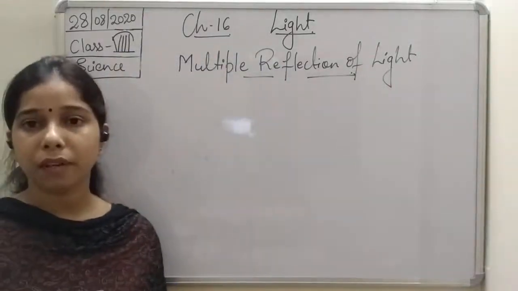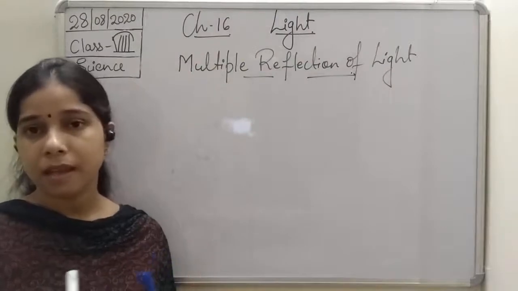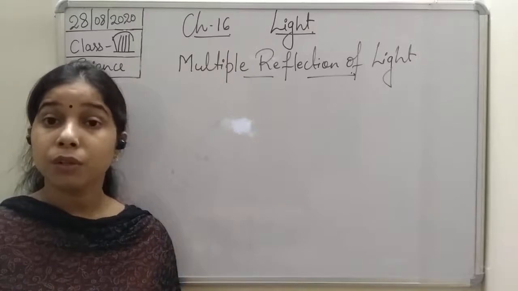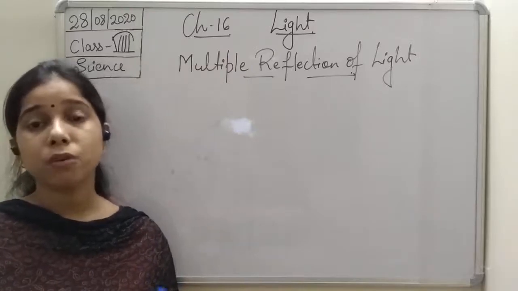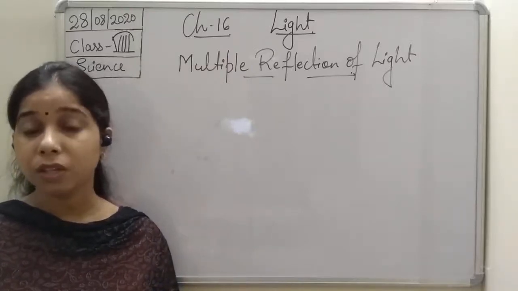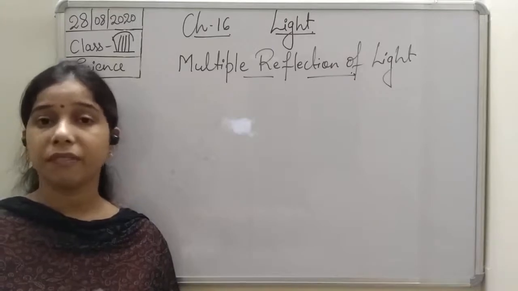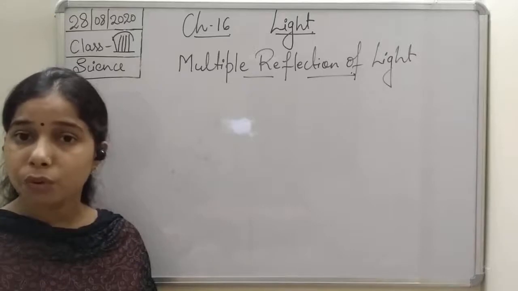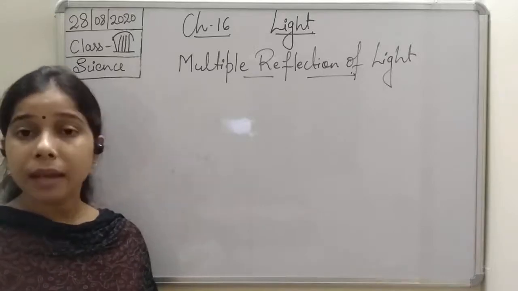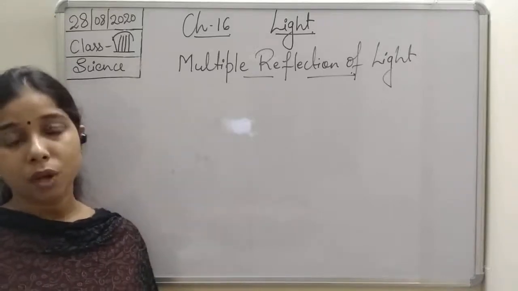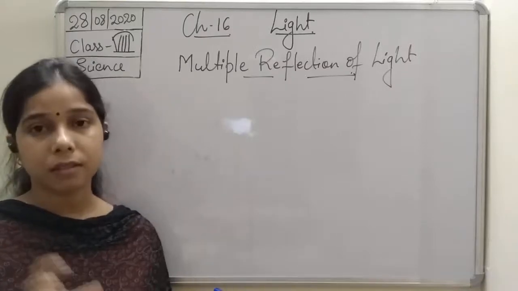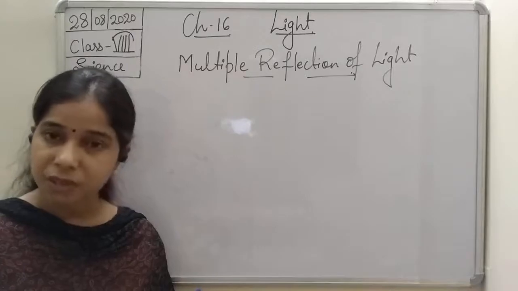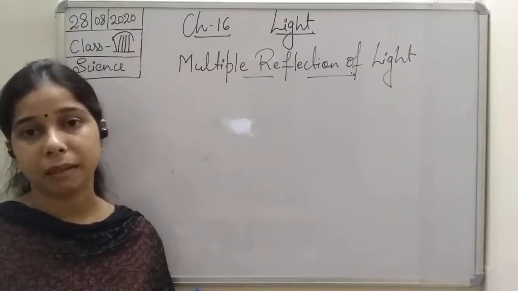Suppose you had two mirrors and you kept the two mirrors at a certain angle, then you will find that there is no formation of one image, or no reflection occurs for one time only, but the reflection occurs back and forth, and due to which many images are formed. So when you keep the two mirrors at a certain angle, then due to the multiple reflection, there is a formation of multiple images.